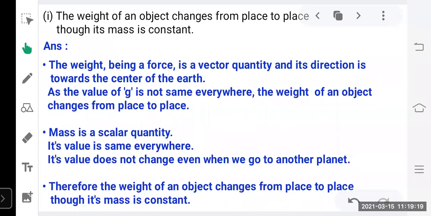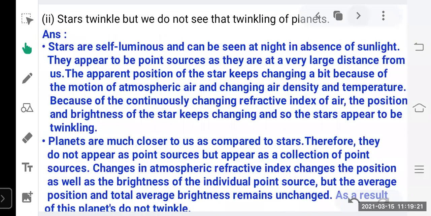Okay. Next question. Stars twinkle, but we do not see that twinkling of planets. So stars are self-luminous and can be seen at night in the absence of sunlight. We all know that stars have light, but planets do not have any light. They just shine because of the reflection of light given by the star. Okay, so stars appear to be point sources as they are at a very large distance from us.